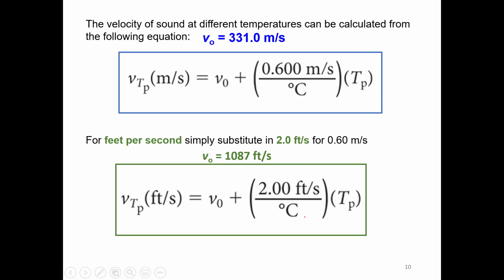If the velocity of the sound is in feet per second, you can use either this equation or this equation to calculate the velocity of the sound at some particular temperature. But this is the velocity of the sound on Earth. One more thing, the temperature must be in degrees Celsius.